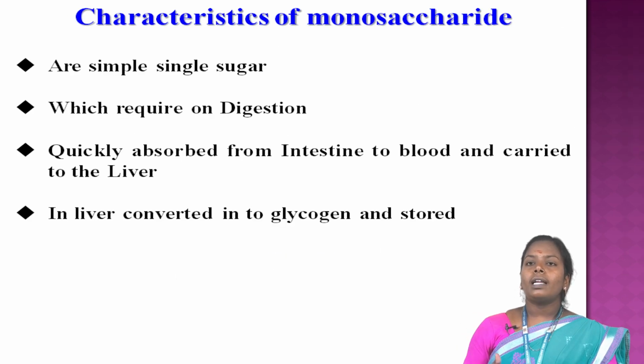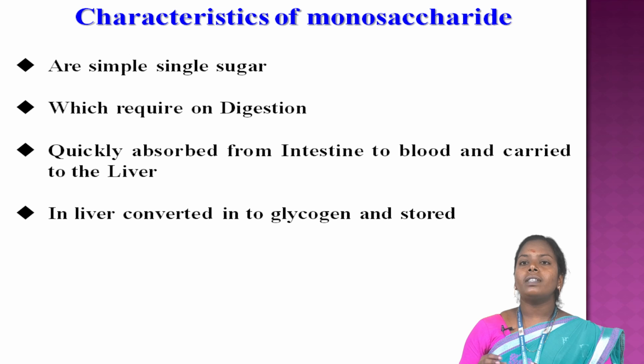Characteristics of monosaccharides: they are simple sugars that require no digestion, are quickly absorbed in the intestines into the blood, and are carried to the liver. The liver converts them into glycogen and stores it.